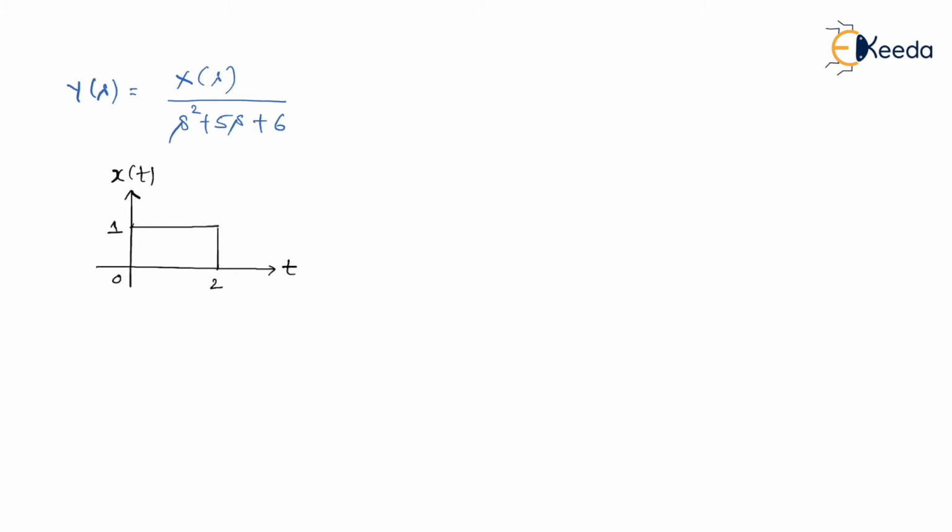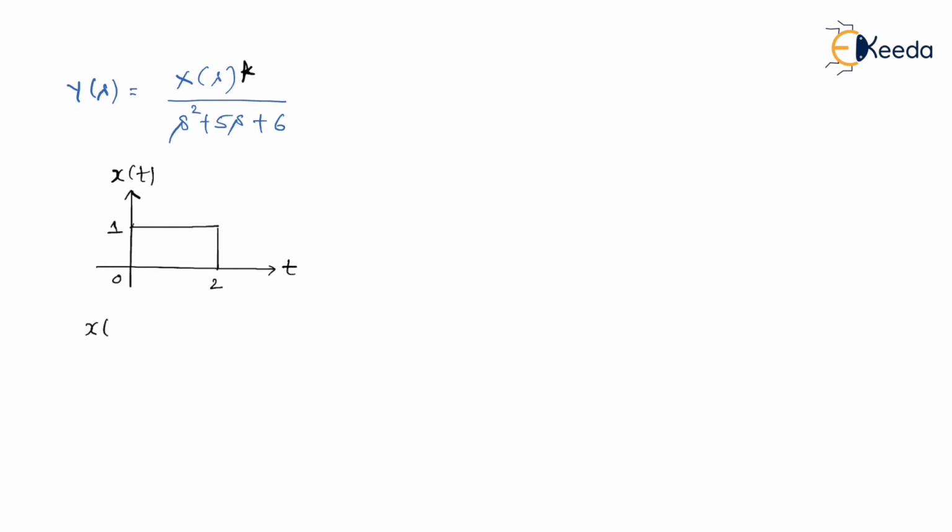See, what I have is x of t, and what I want over here is x of s. I'm talking about this ratio. What I want is x of s, and what I have is x of t. But this is a graphical representation of x of t. Is there any way that I can express my x of t in terms of a step signal? Yes, it is very easy.